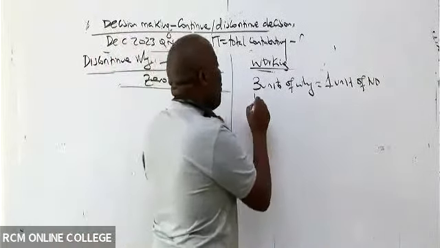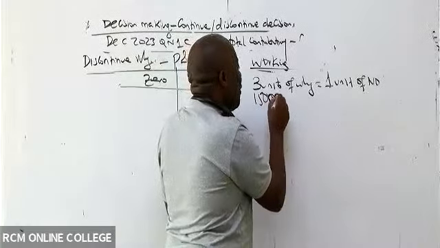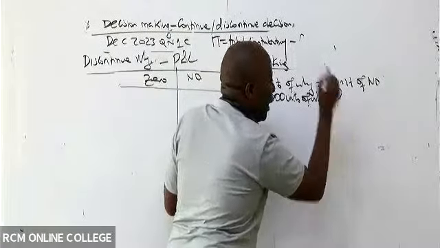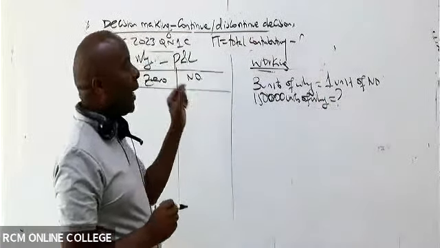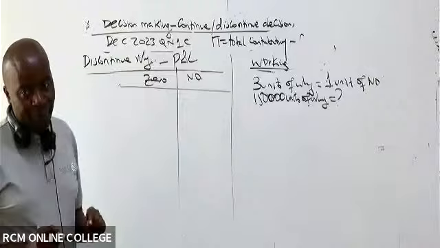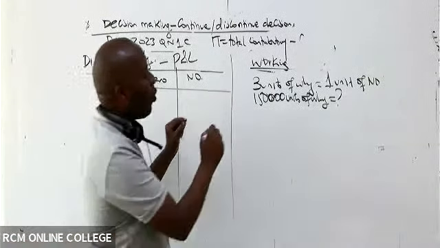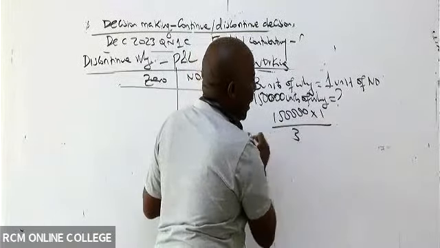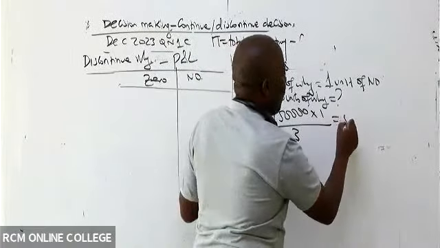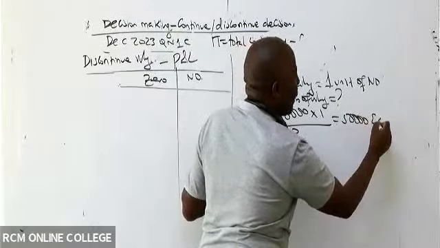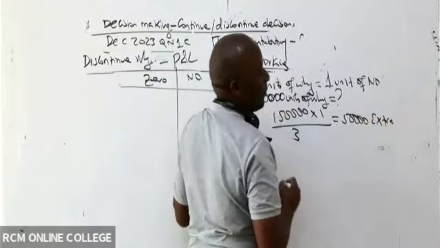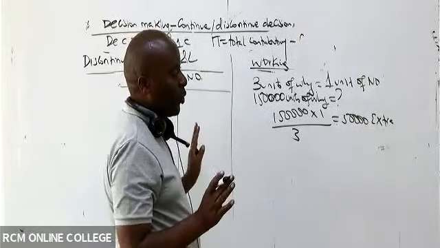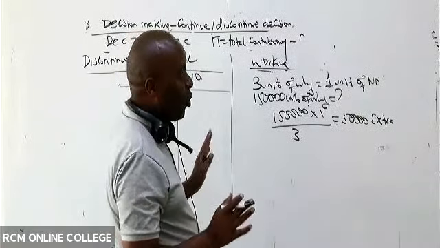So this 150,000 units of Y will end up giving us how many extra units of no fly? It will be 150,000 times 1 divided by 3, which gives me 50,000 extra units of no fly.